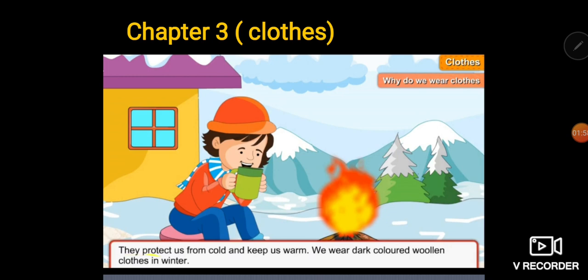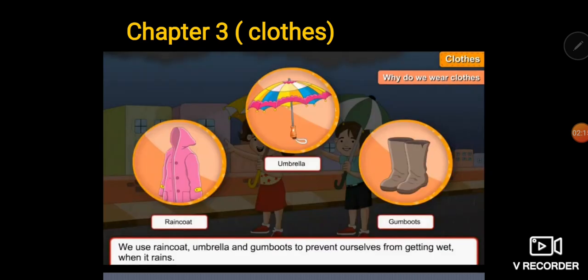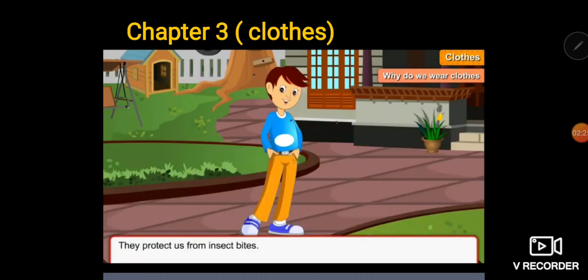So, clothes protect us from cold and keep us warm. We wear dark colored woolen clothes in winters. And during the rainy season, to protect ourselves from the rain, what do we use? We use umbrellas, we use raincoats, and we use gum boots to protect ourselves from getting wet when it rains.